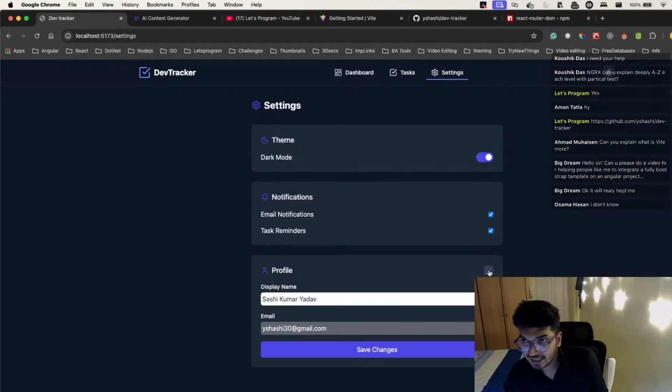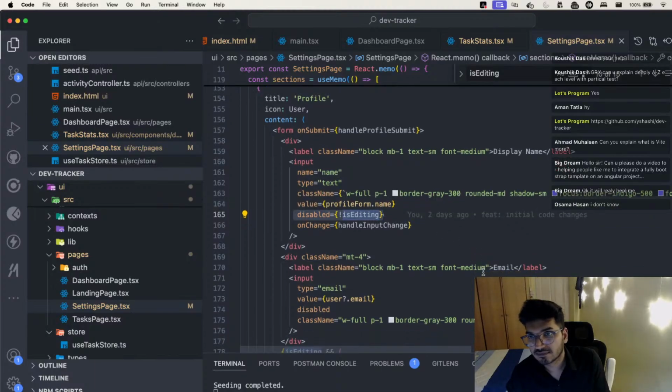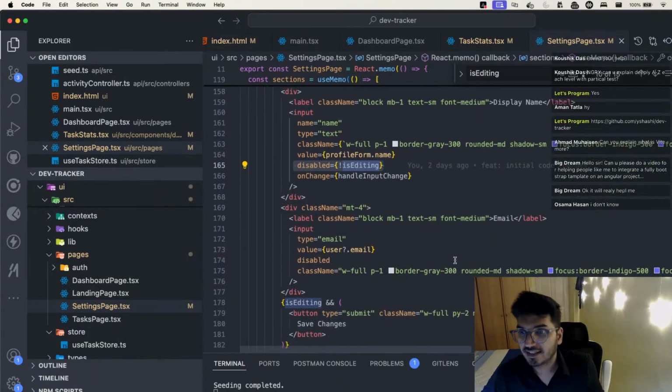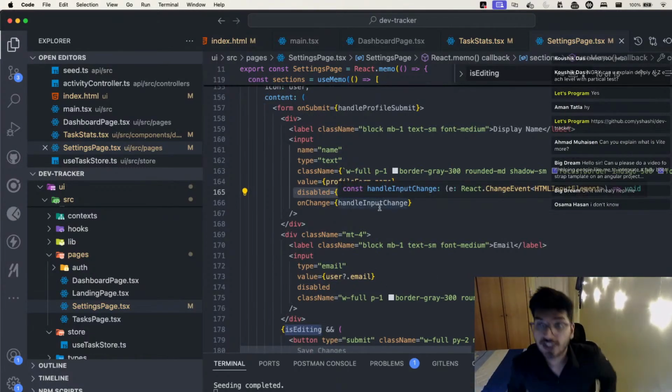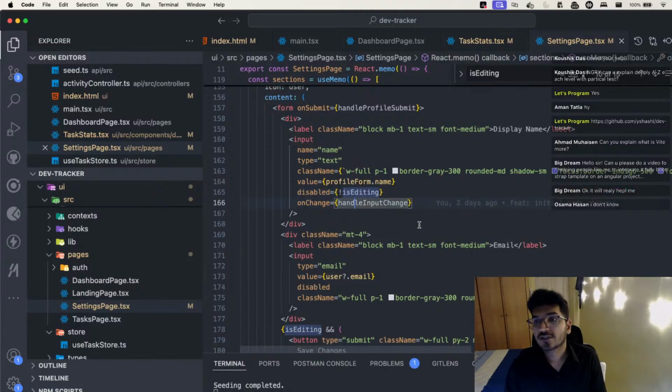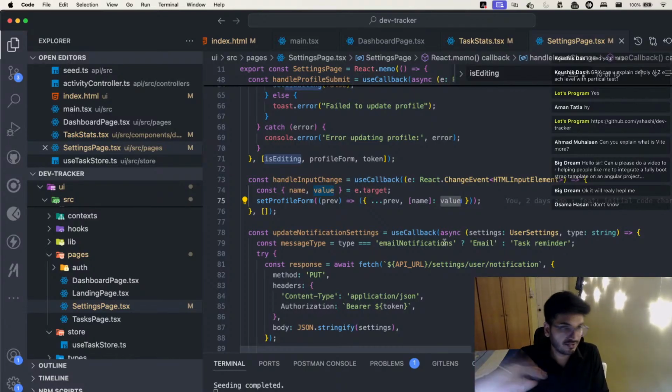So if editing gets enabled, you want to change this state, right? From disabled you want to make it enabled. So that's what you do here. If it is not editing, then disabled becomes false. Okay, and that's how you try to do things here. And whenever you change something, we have this handleInputChange. So whenever I'm changing here, this calls this particular function, and this always updates the profile form with the name. Again, let's not go there, it will be very difficult at the moment, but we are just here to understand how things are similar with Angular and all that.